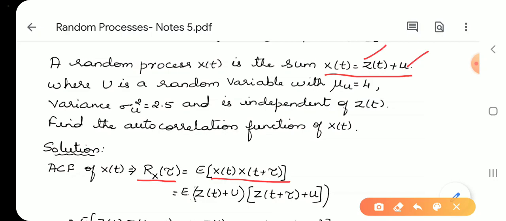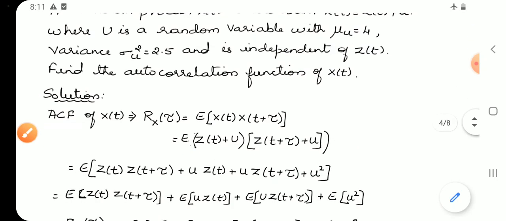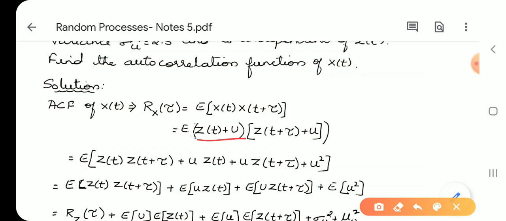So E of (Z(t) plus U) into (Z(t plus tau) plus U). Since both the terms are binomials, multiply those binomials. When you multiply Z(t) with Z(t plus tau), you get Z(t) into Z(t plus tau). Z(t) into U gives U into Z(t). Then U into Z(t plus tau). U into U becomes U square.